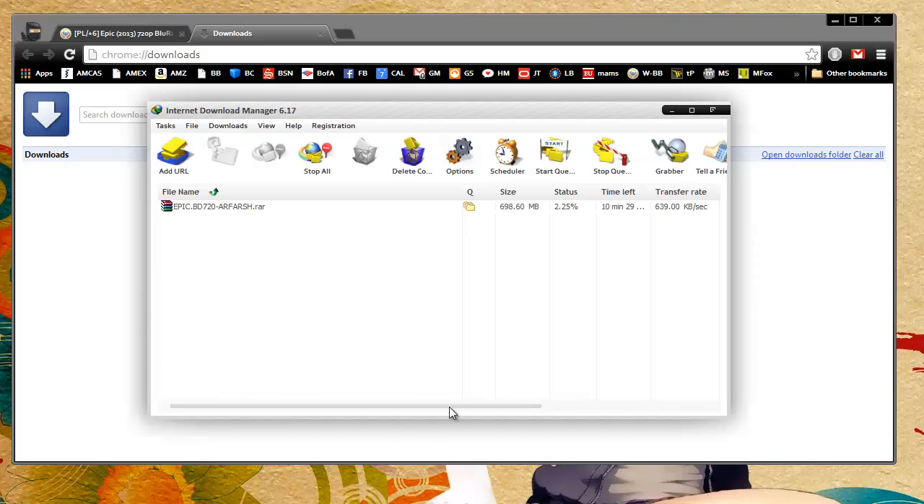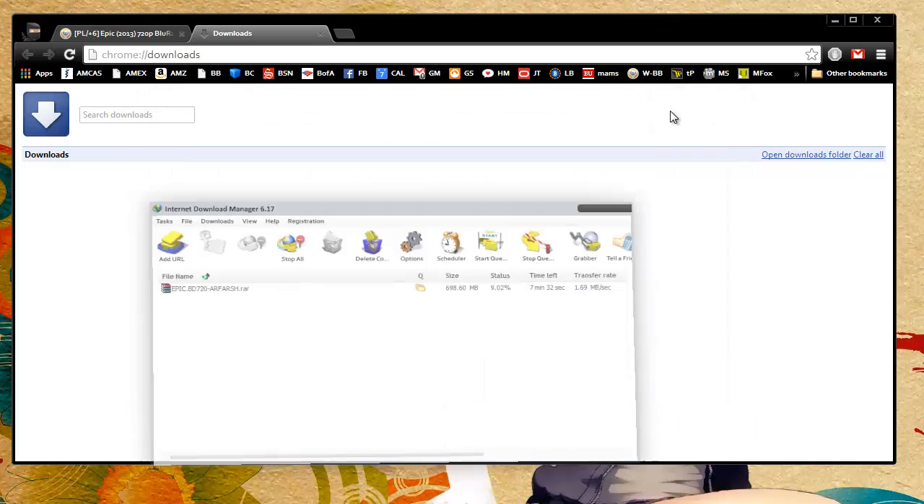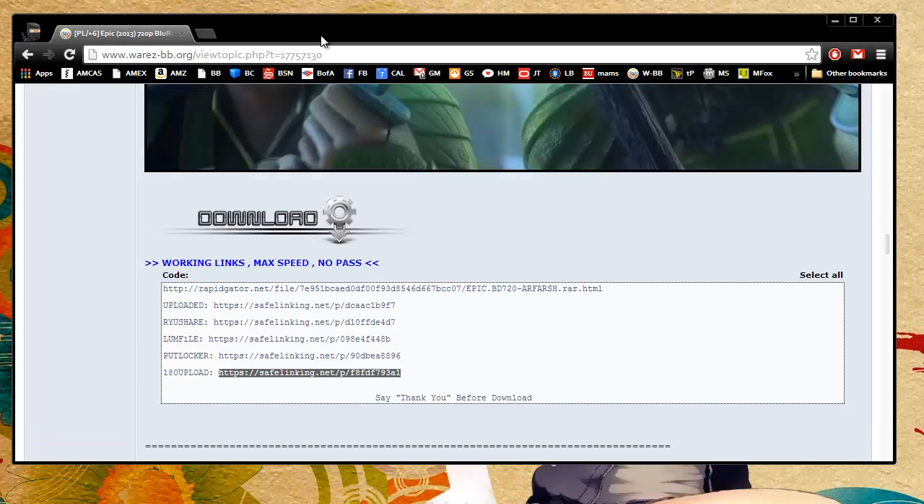So let's take a look back at IDM. Transfer rate is going to go up because I canceled the download from the browser. Now, you don't have to use IDM. You could just use your browser because this is another program you have to manage if you're super lazy or you don't download a lot of stuff. You know, whatever have you. Do what you gotta do.